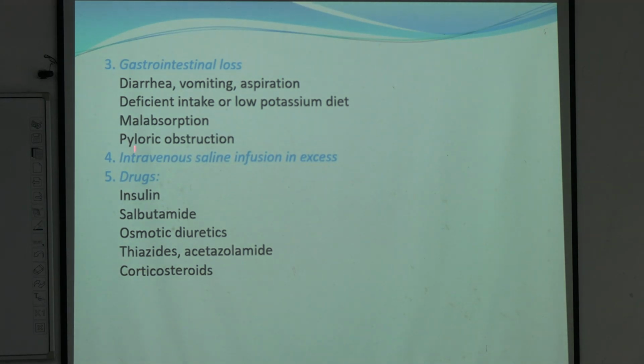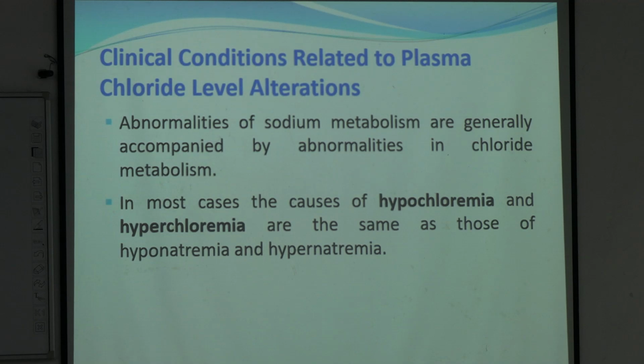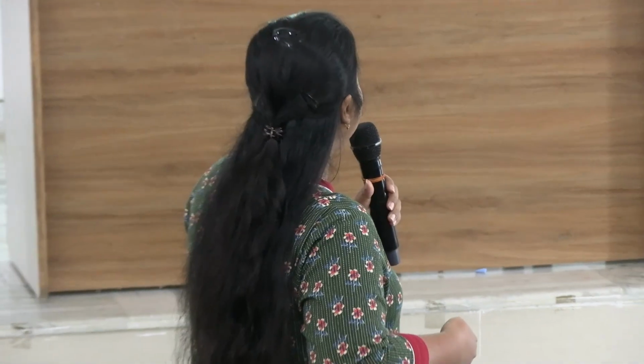Okay, and drugs like insulin, salbutamol, osmotic diuresis, thiazides, these are for diuresis. Okay, clear? And the plasma chloride level alteration is generally accompanied with hypo or hypernatremia. All right? So the causes of hypochloremia or hyperchloremia are the same as hyponatremia or hypernatremia. Various causes of hyponatremia and hypernatremia have already been discussed.